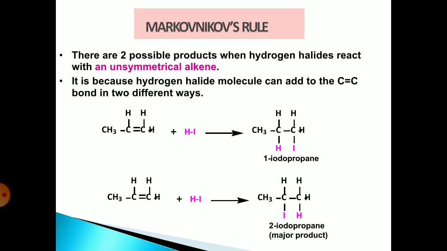Let us see what is meant by Markovnikov's rule. There are two possible products when a hydrogen halide reacts with an unsymmetrical alkene. It is because the hydrogen halide molecule can add to the carbon-carbon double bond in different ways. According to Markovnikov's rule, the negative part of the adduct, that means if you consider HI, the negative part is I, goes to the carbon containing the lesser number of hydrogens.